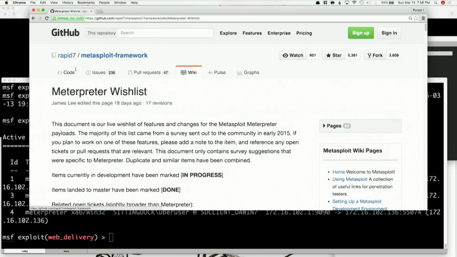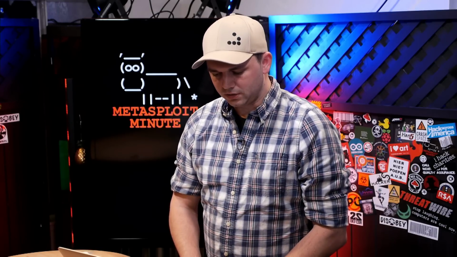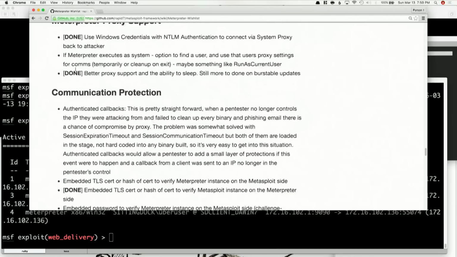Way up at the top it says the last update was 18 days ago. So 18 days ago, they finished something or changed something or actually completed and fixed one of the feature requests that someone had. So we're going to go into a couple of those, and touch on some of the things that I think were interesting. One in particular, and I'll scroll way down here.